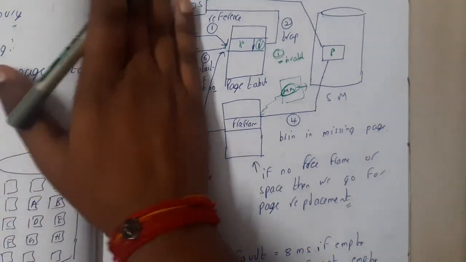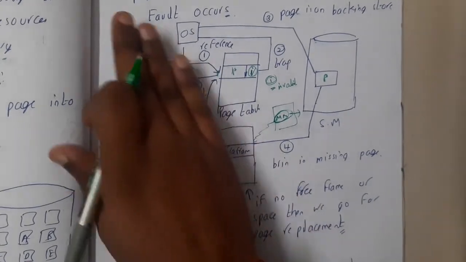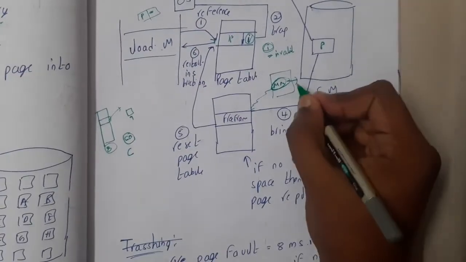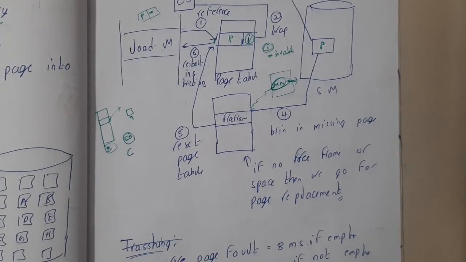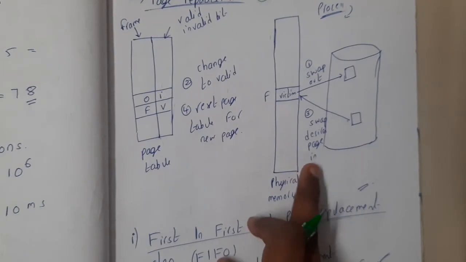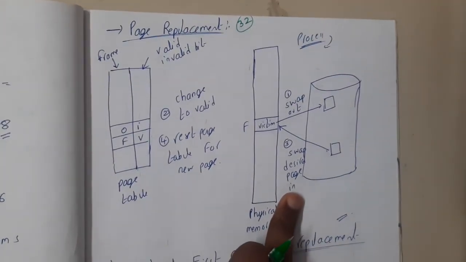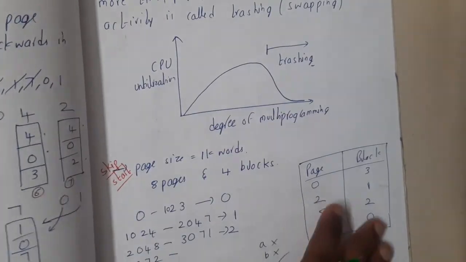This is the concept of a page fault, and this is how it works, guys. Now everything is clear, but whom you will kick is the question, right? There you will get the page replacement algorithms. In the next lecture, I'll discuss in detail all three types of page replacement algorithms.